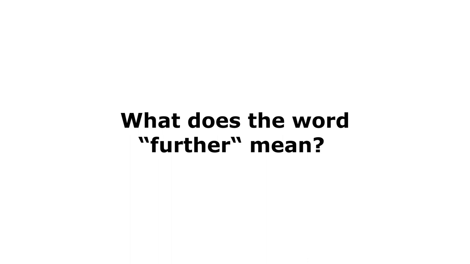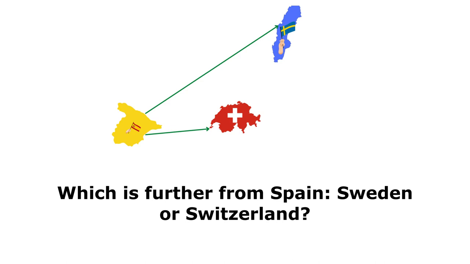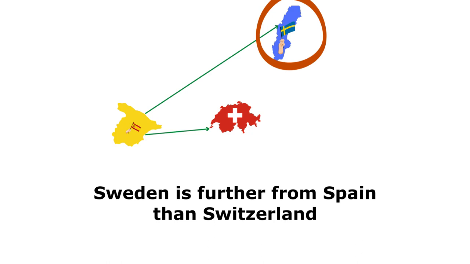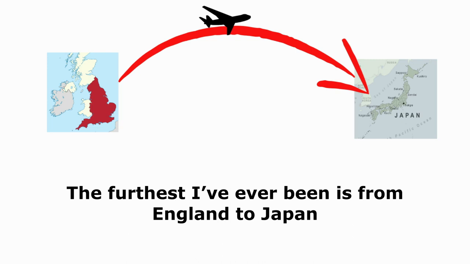Further. Sweden. In addition. Extra. What does the word further mean? The word further means the same as farther, but it also means in addition or extra. Which is further from Spain, Sweden or Switzerland? Sweden is further from Spain than Switzerland. What's the furthest you've ever been? The furthest I've ever been is from England to Japan.